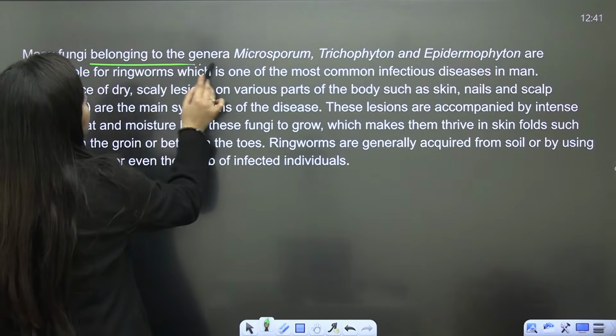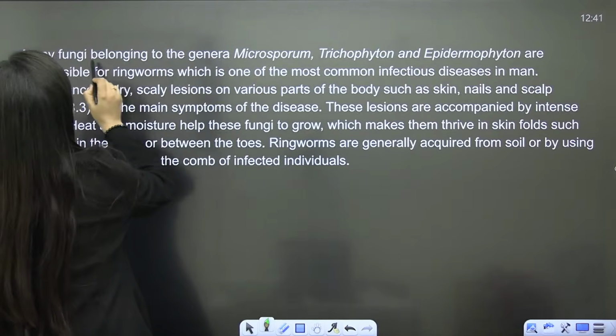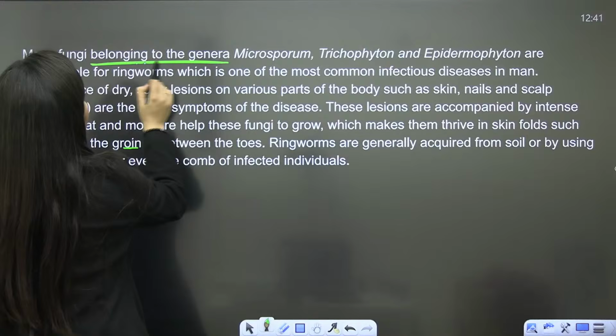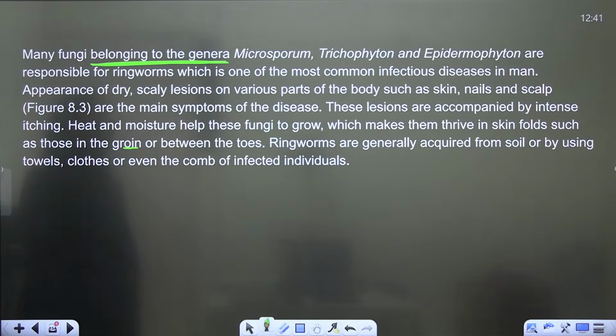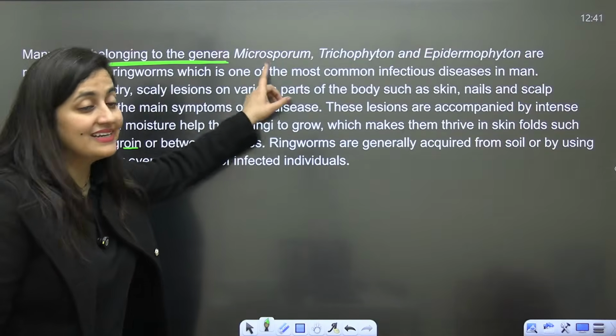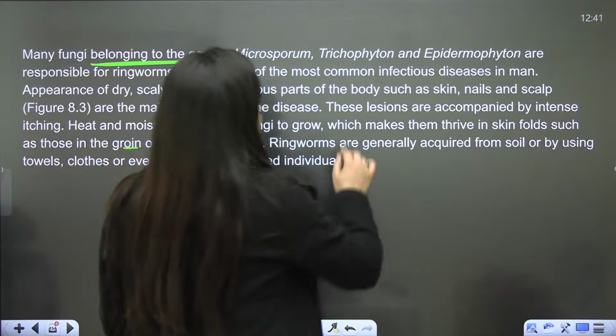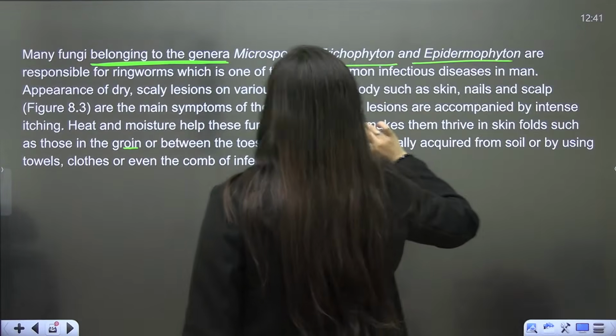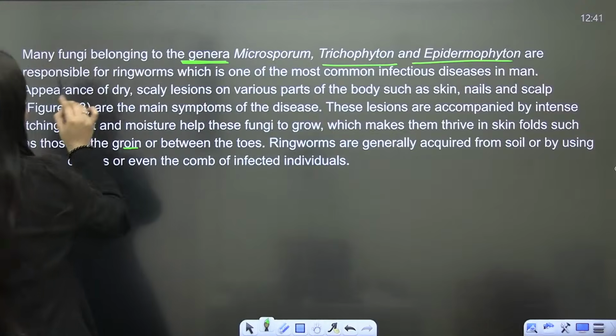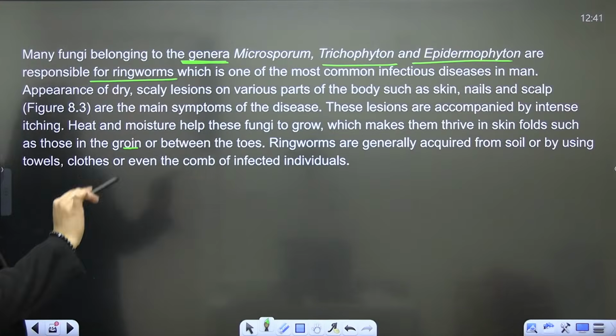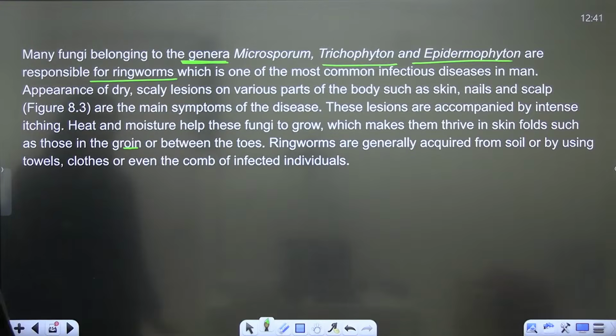So many fungi which are belonging to the genera Microsporum, and it is micro. I'm repeating this again, it is not macro, it is micro. Microsporum, Trichophyton, Epidermophyton are responsible for ringworms, which is one of the most common infectious diseases in man.